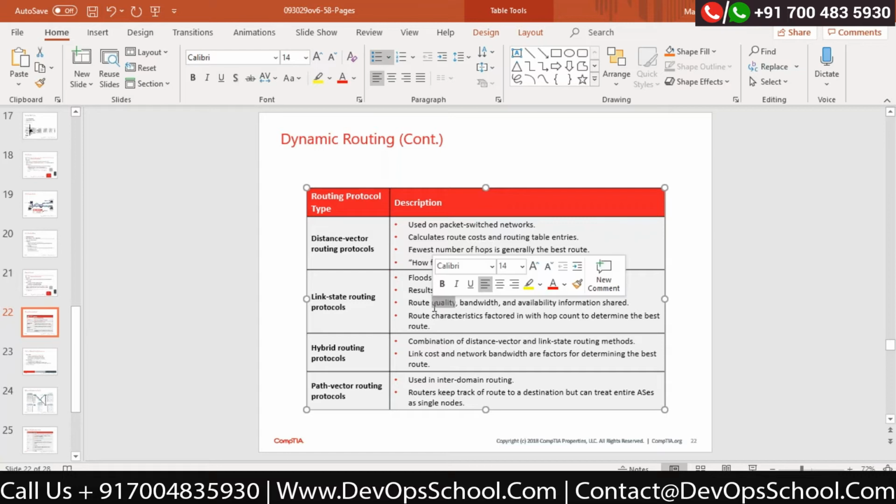The second category is called the link state routing protocol. Correct. Now this is something where the best path is found under the category called link state. That is the link speed from destination to your source. Now I do not worry about how many routers I need to cross, as in the case of distance vector.